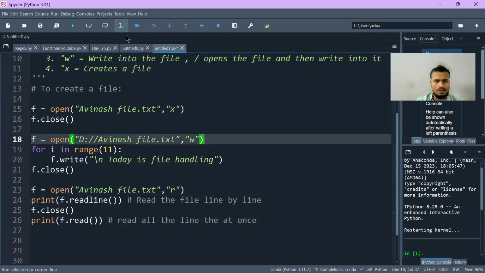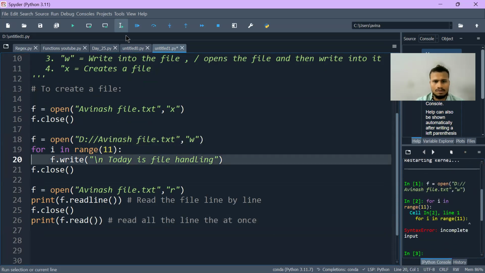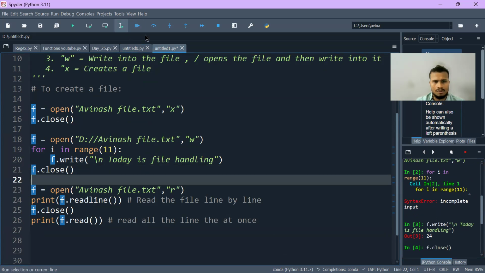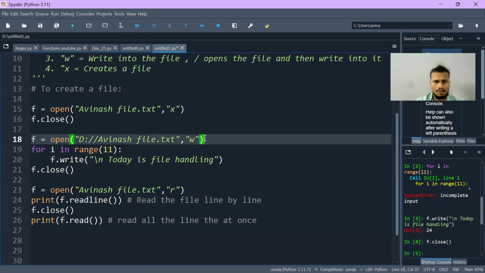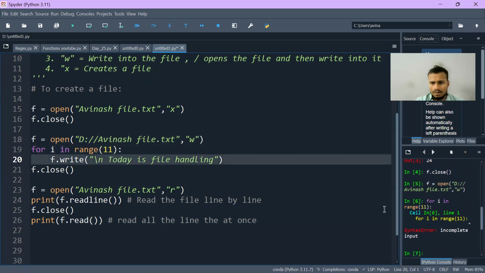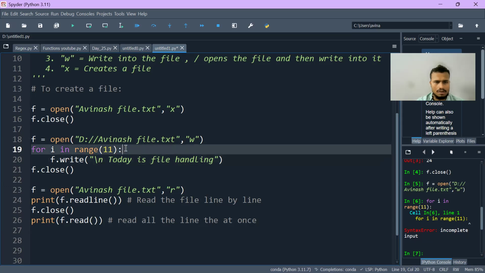So what I will do, I will just open here this 11. Why is it not getting executed? I am not getting a for I in range 11.